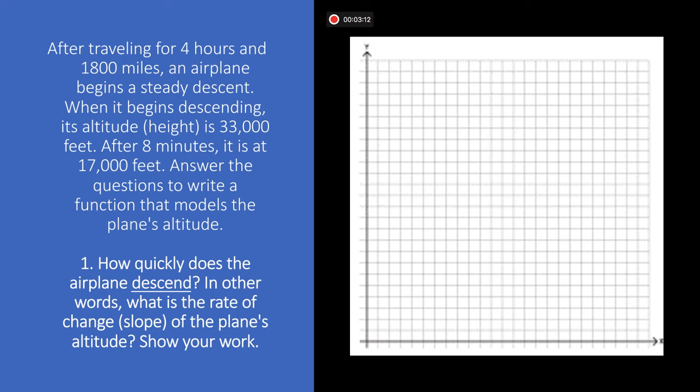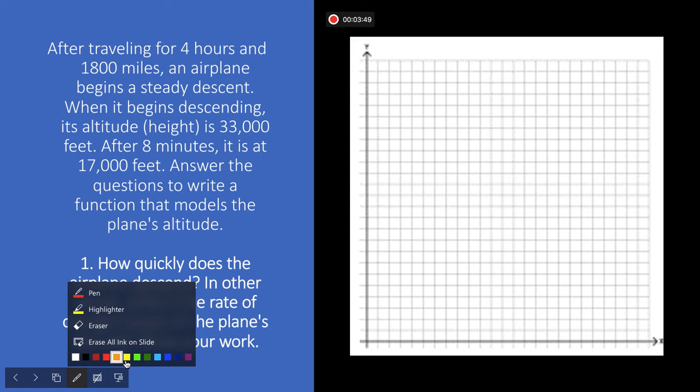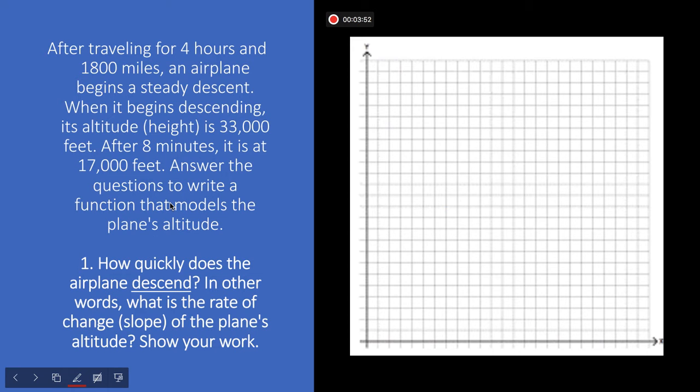All right, so let's reread the question. It says, after traveling for 4 hours and 1,800 miles, an airplane begins a steady descent. When it begins descending, its altitude, or its height, is 33,000 feet. After 8 minutes, it's at 17,000 feet. Answer the questions to write a function that models the plane's altitude. So the first question is, how quickly does the plane descend? Or in other words, what is the rate of change, or the slope, of the plane's altitude? Show your work. Let's see, I'll start with red.